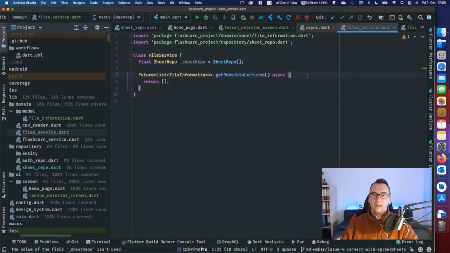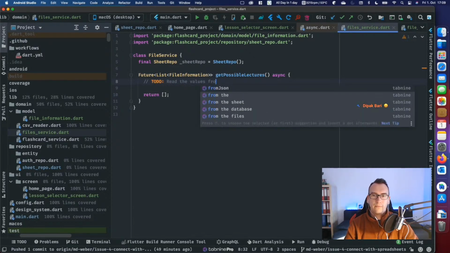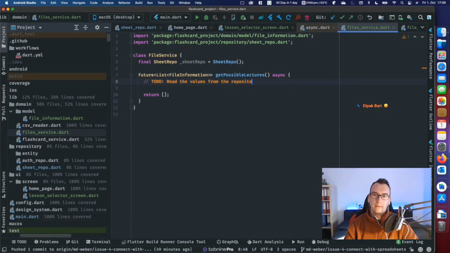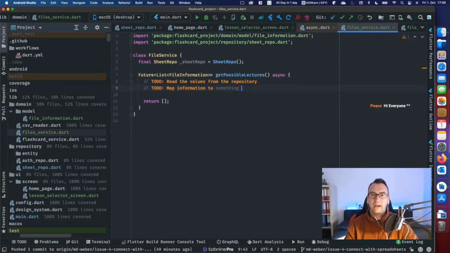But we got our sheet repo. And here we have again to-dos. First, read the values from the repository, exactly. After that, we want to map the information that we receive from the repo, which is usually entity information, to something the UI understands.